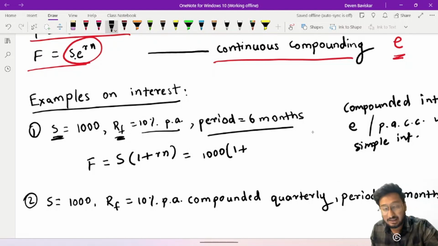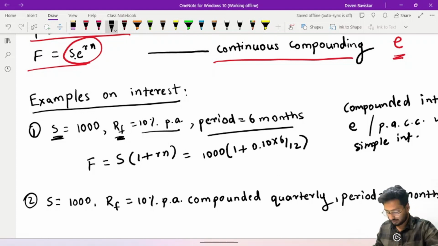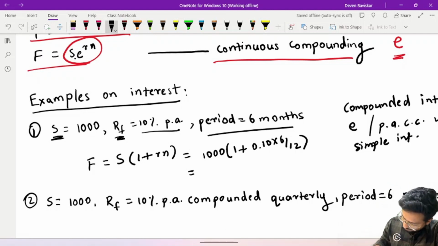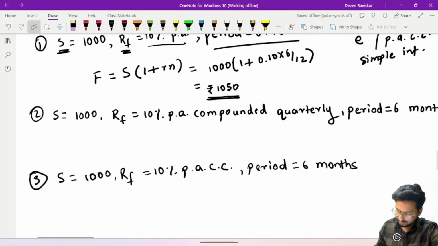R is 10% per annum, but the period is 6 months. Therefore 0.1 into 6 by 12. Now let's calculate this. It comes to rupees 1050. This is your, my dear friends, futures price. Very simple.